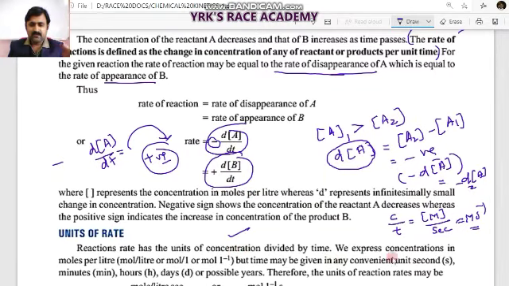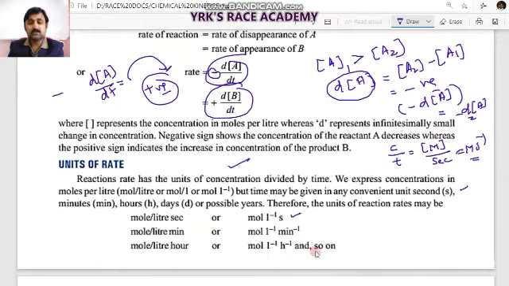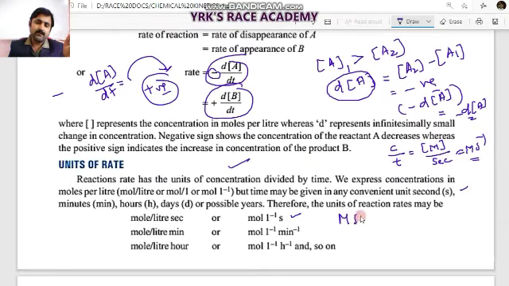Time will usually be given in seconds, minutes, hours, days and so on. Therefore, using SI units, the units of the rate can be moles per liter per second, or moles per liter per minute, or moles per liter per hour, etc. But commonly we will use moles per liter per second, or molarity per second.